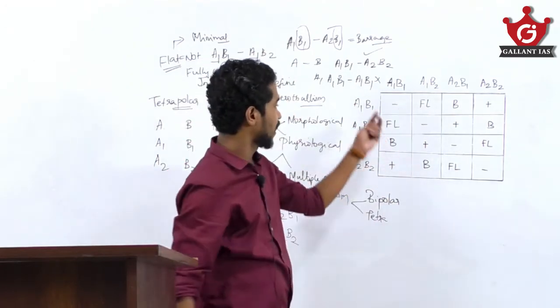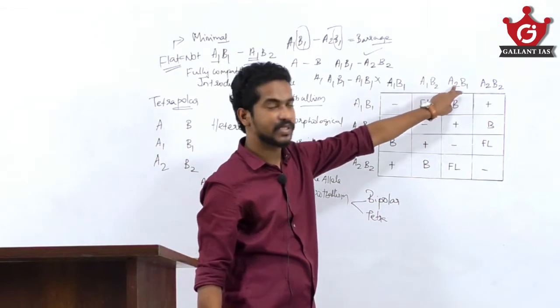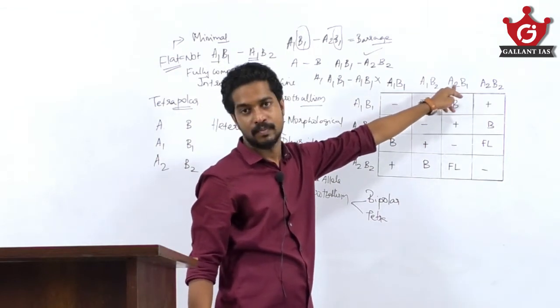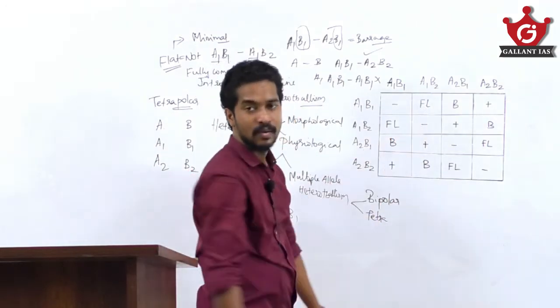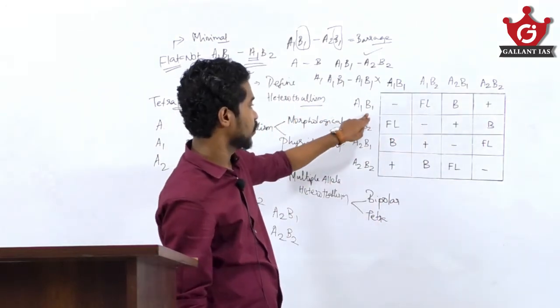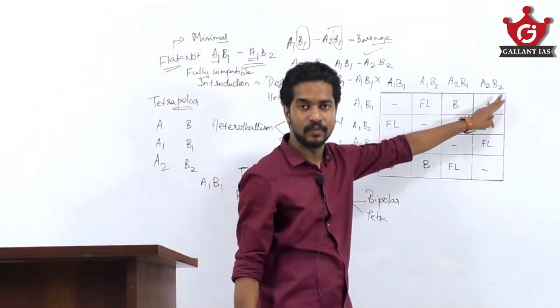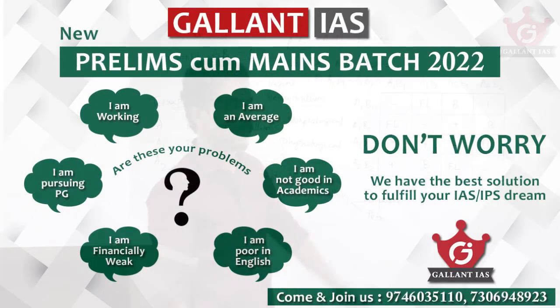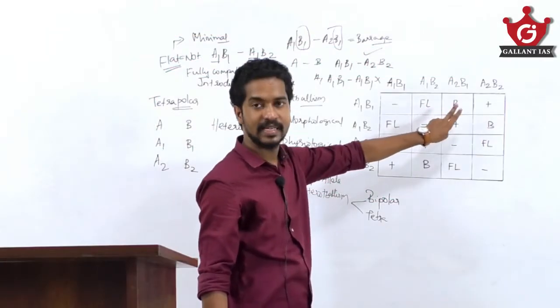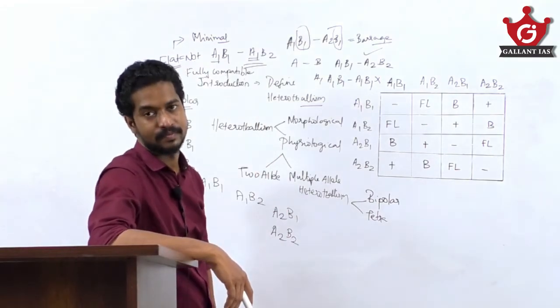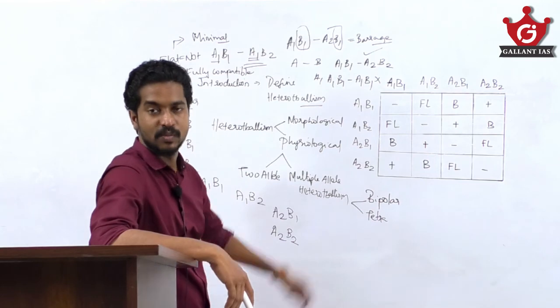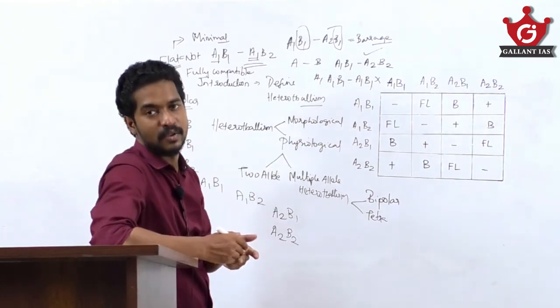A1 B1 mating with A2 B1 has the same B loci, so it is called the barrage reaction. A1 B1 mating with A2 B2 has both gene loci different, so it is a compatible cross, and the other is an incompatible cross. Both flat and barrage reactions are not fully compatible. By this you can address this question.